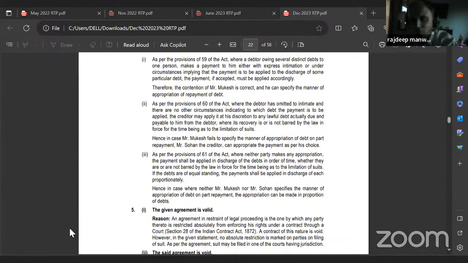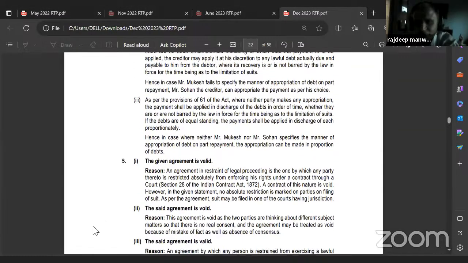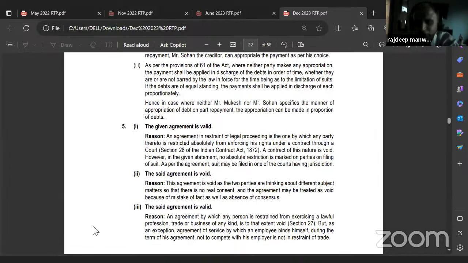What they mean to say is, if two debts are taken on the same date and you make the payment, then the debts will be discharged in the ratio of the loans which are taken. Suppose you have taken loans of 60,000 and 40,000 on the same date, February 1st, and the person repays 50,000, and neither the creditor nor the debtor has decided. Then that 50,000 will be repaid in equal proportion. What is the ratio? 60 is to 40, that is 6 is to 4. So 30,000 will go to the 60,000 and 20,000 will go to the 40,000.